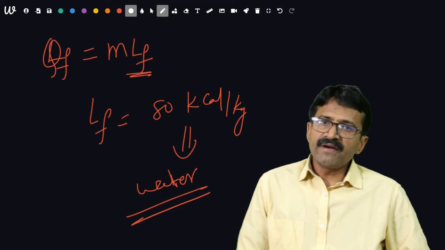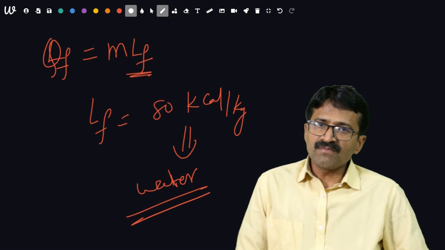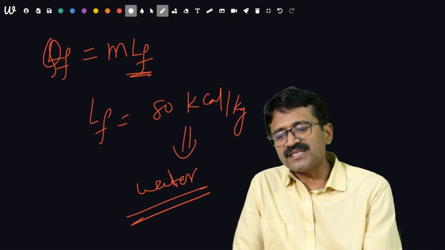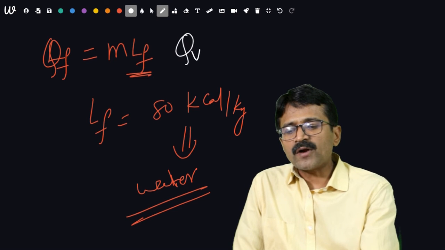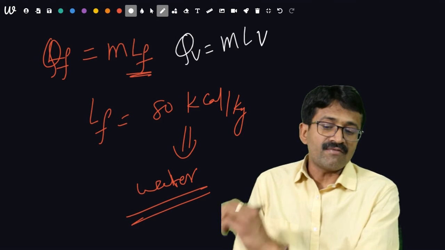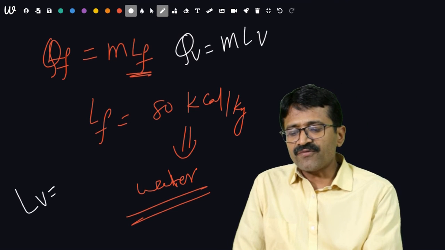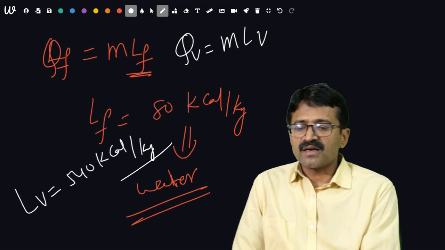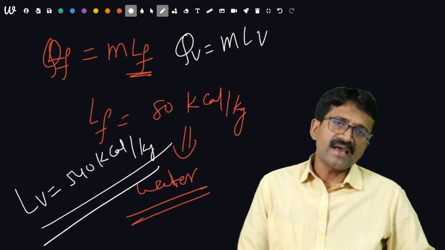If liquid changes from liquid state to gaseous state, then it is latent heat of vaporization. Q vaporization is equal to M into L vaporization. LV for water is given by 540 kilocalorie per kg. It is also very important.